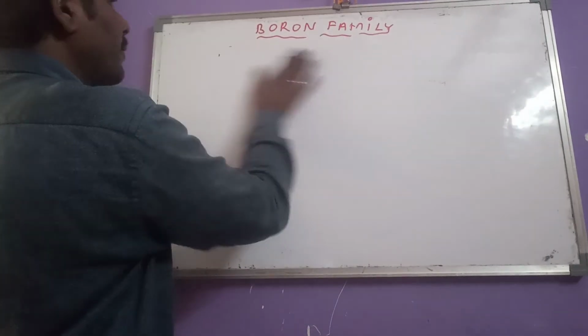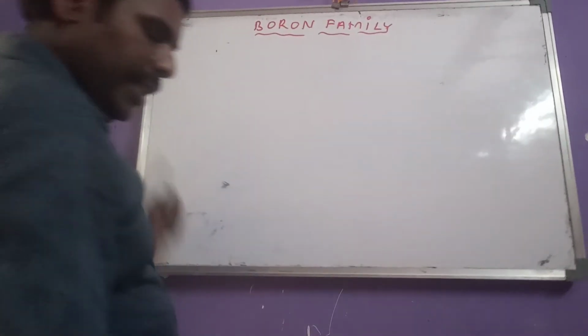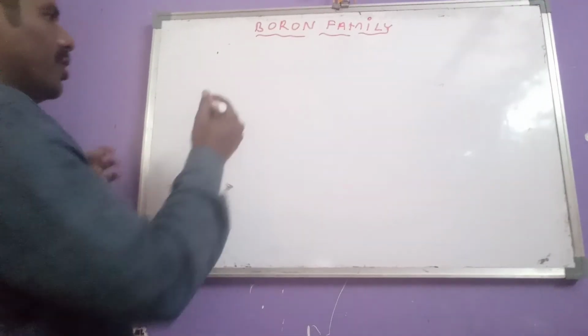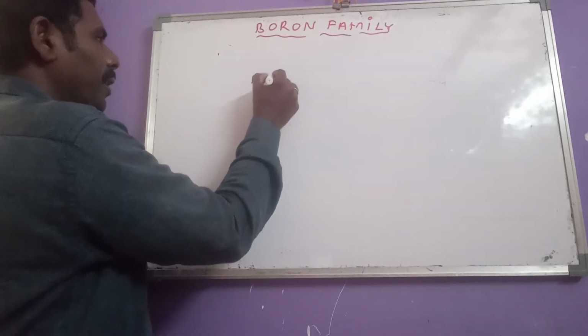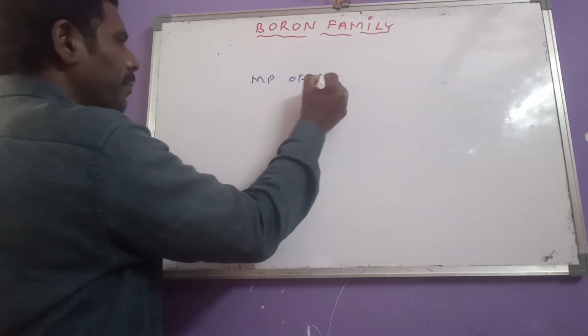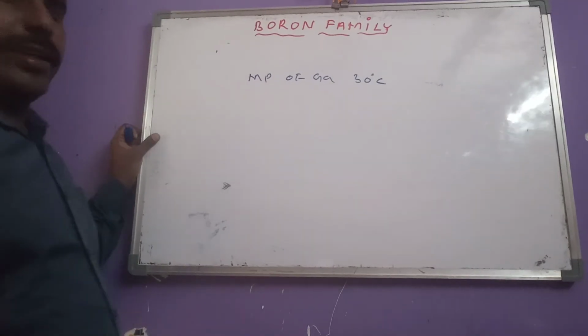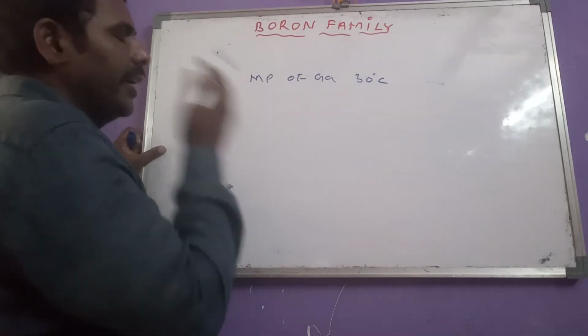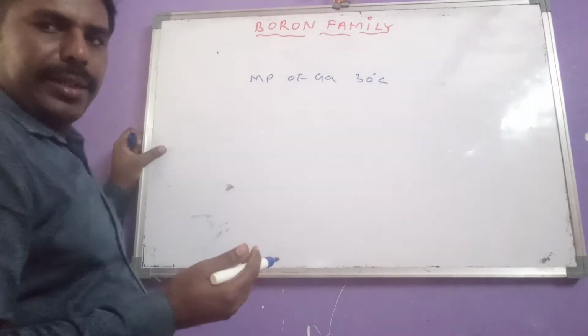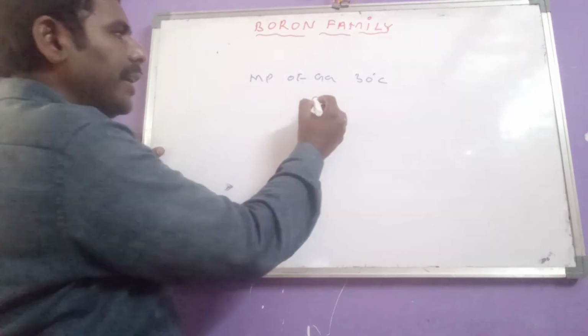In most competitive exams, many times they have asked this question. The melting point of gallium is approximately 30 degrees centigrade. That means in summer it is present in liquid state.